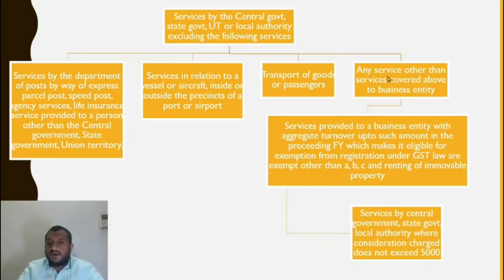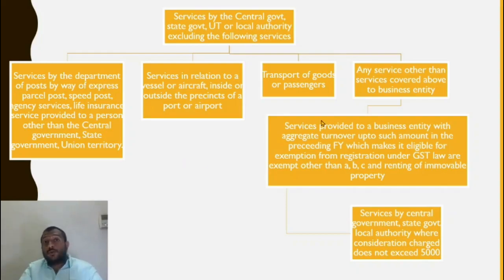Any service other than service provided to business entity with aggregate turnover up to such amount. So if the business entity has a turnover in the previous year in such a manner that it need not register itself this year, it is not at all registered and it does not require itself to register, because the last year's turnover is not exceeding the threshold limit under section 22, so that I don't need to register myself.